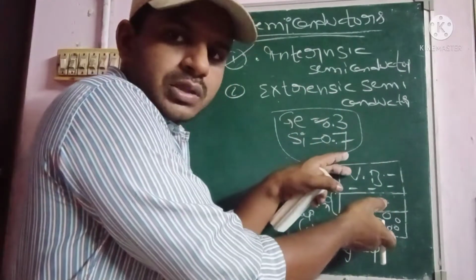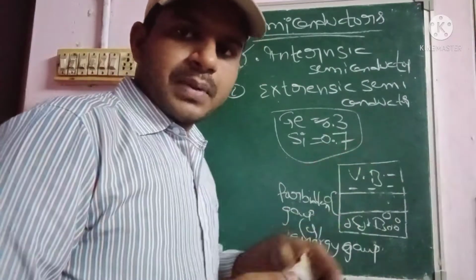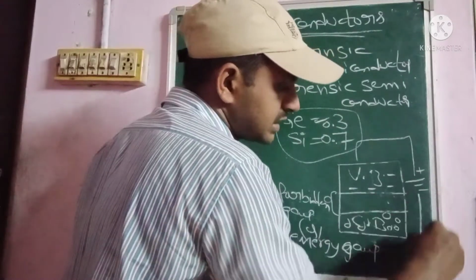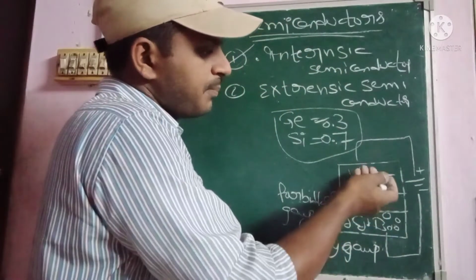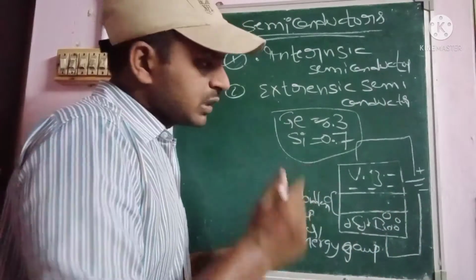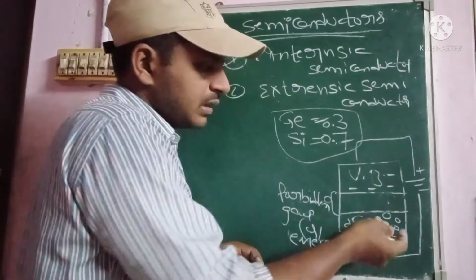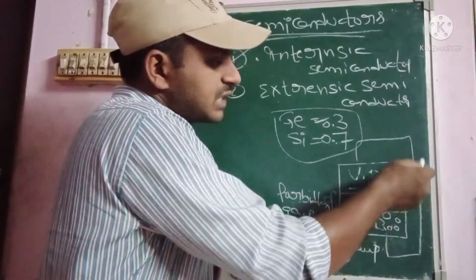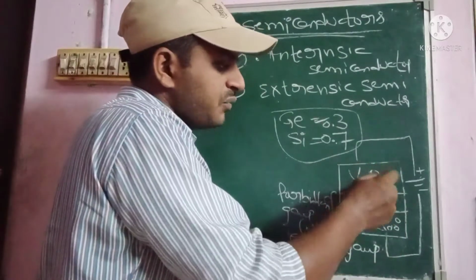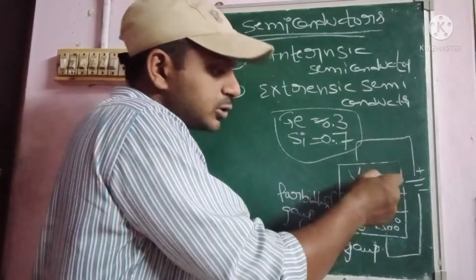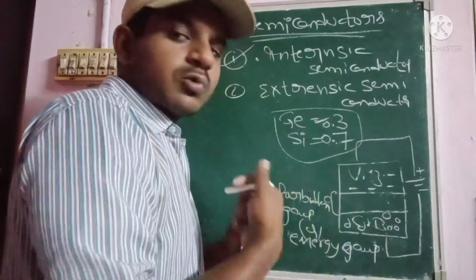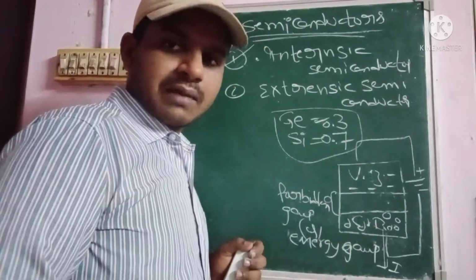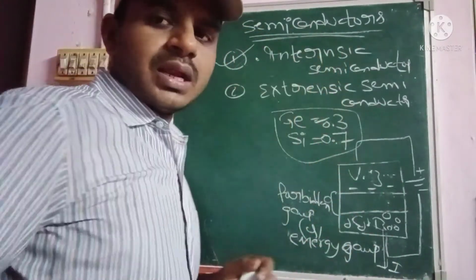If you place it at room temperature, or give some external supply with the help of a battery to both the valence band and the conduction band, then the free electrons in the valence band and the holes in the conduction band collide. Whenever supply is given, both electrons and holes are energized. Resultantly they collide with each other, and the output current, a DC current, will come. That is the intrinsic semiconductor.